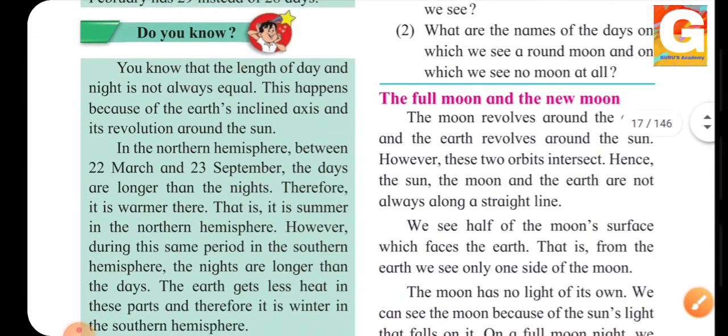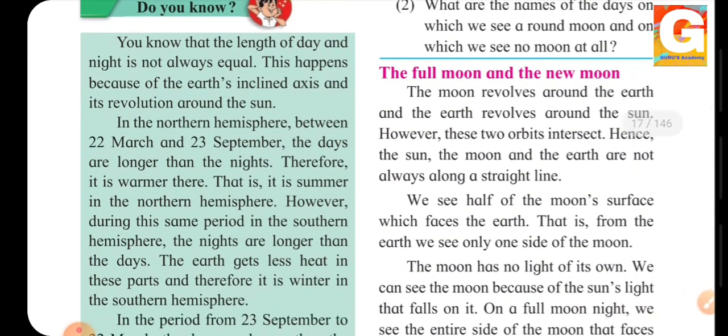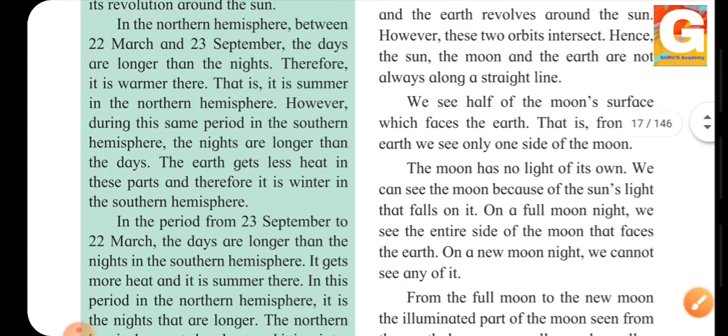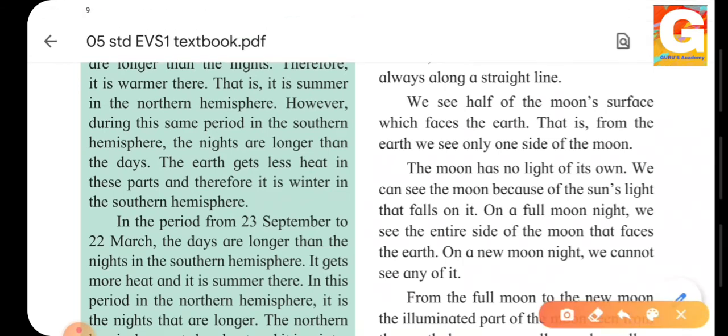We see half of the moon's surface, which faces the earth. That is, from the earth we see only one side of the moon. Yes, have you all ever seen the moon from all sides? No, we only see one half. Which part do we see? We see the surface of the moon which faces our earth. The moon has no light of its own. We can see the moon because of the sun's light that falls on it.